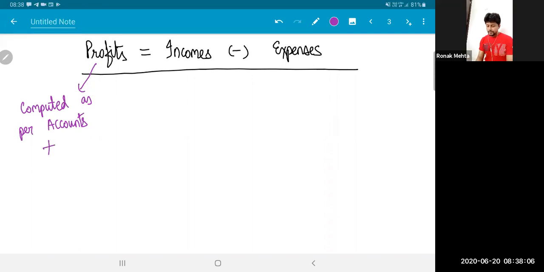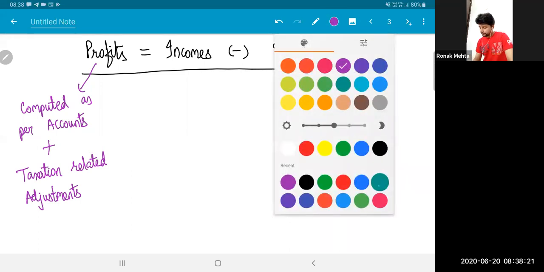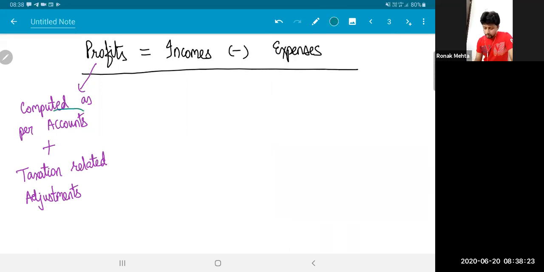But then I will have to make taxation related adjustments here. What do I mean by taxation related adjustments? It is computed as per accounts, which means